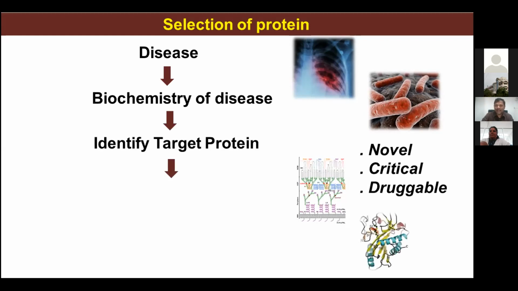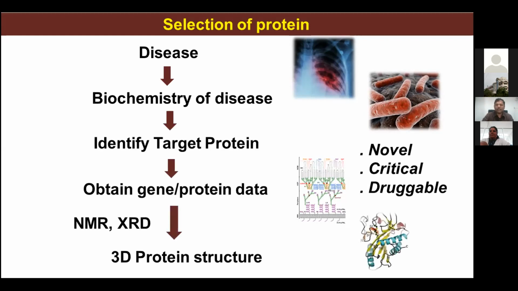Then identify the target, obtain the gene or protein data, and then perform NMR or XRD crystallography techniques so that a three-dimensional protein structure can be obtained. Because in computer-aided drug designing, the three-dimensional structure of the protein is very important. Why it is important, I will tell you in the coming slides. I hope I made myself clear here.